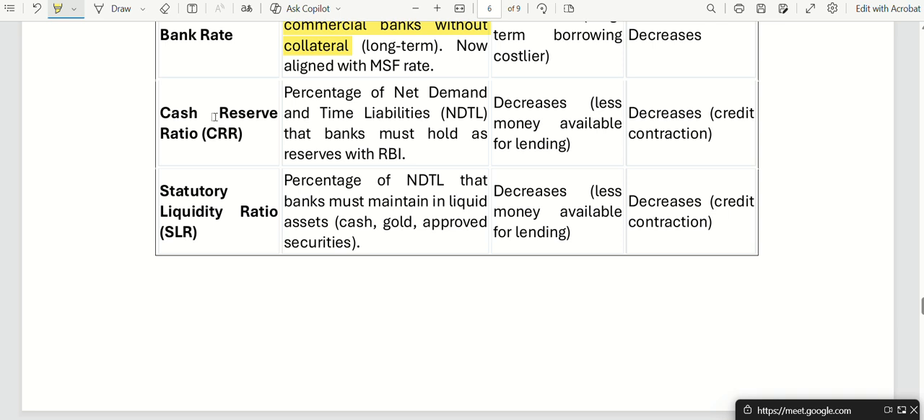The next quantitative measure is the cash reserve ratio, CRR. It is not a rate, it is a percentage of net demand and time liabilities that banks must hold as reserves with RBI. Can anyone tell me what net demand and time liabilities are?